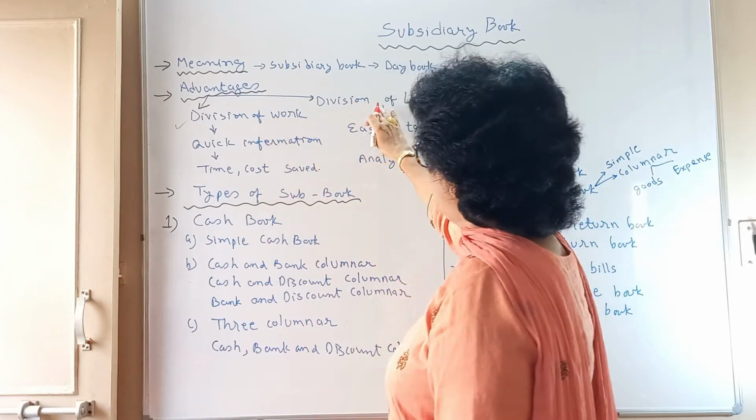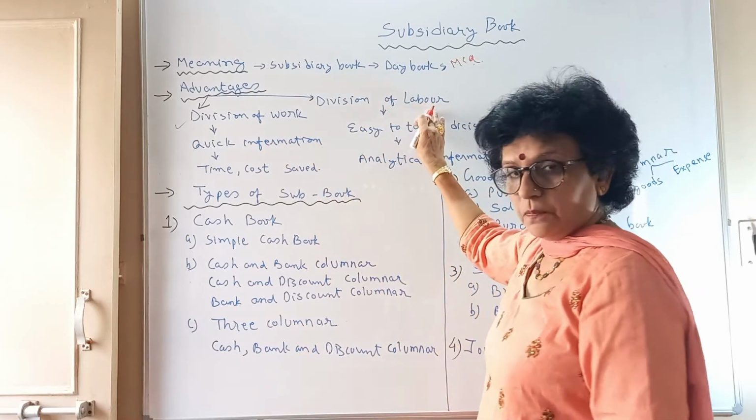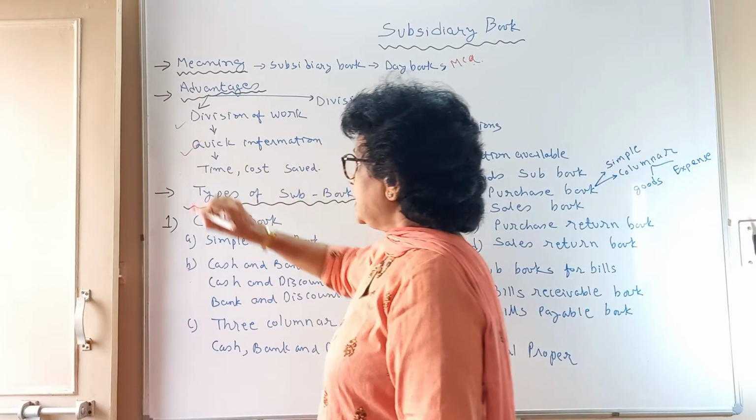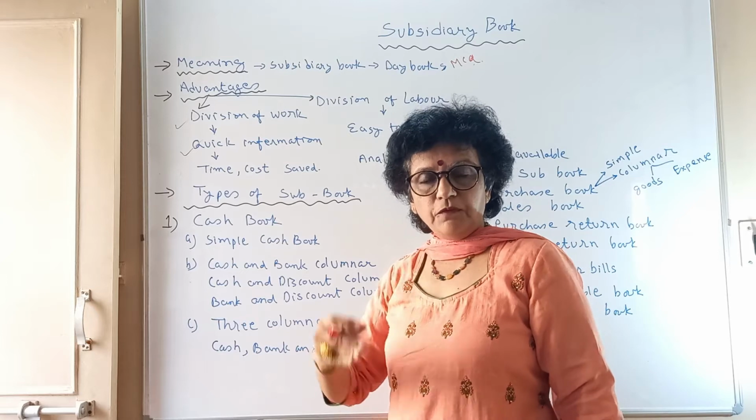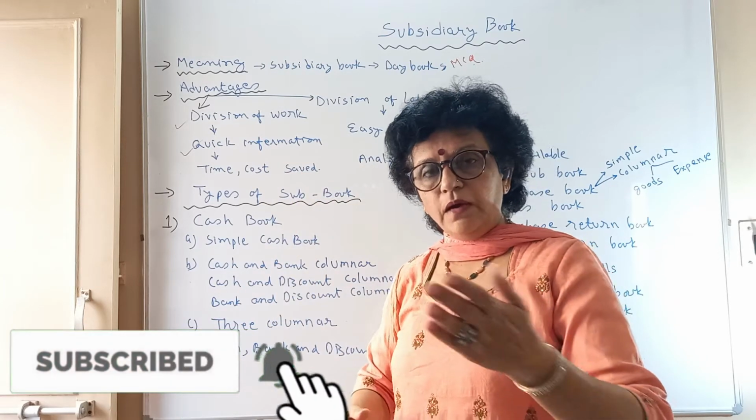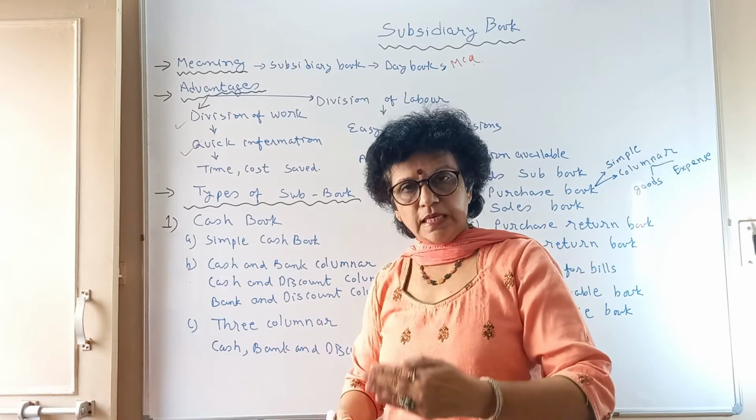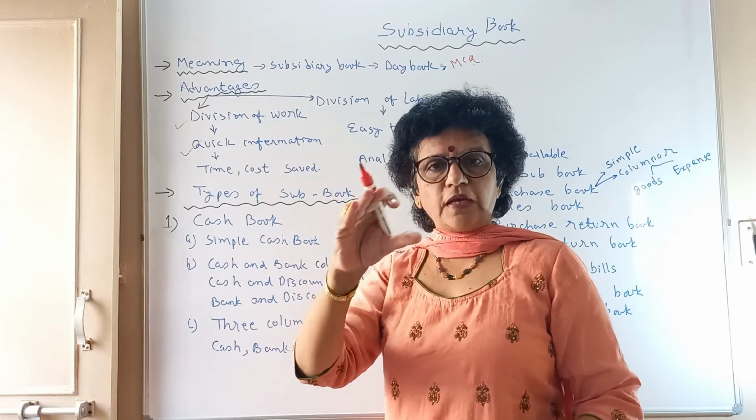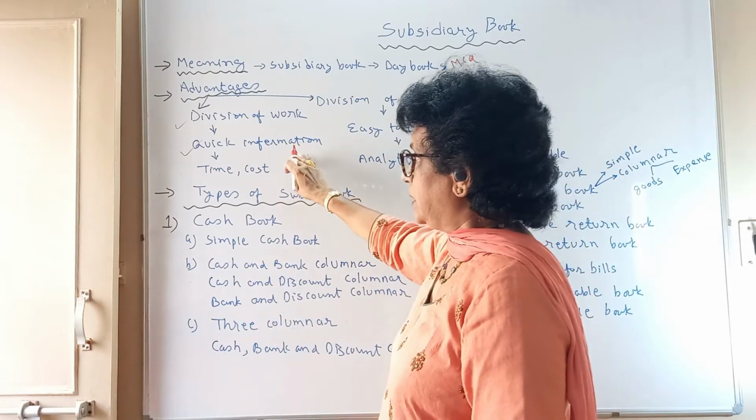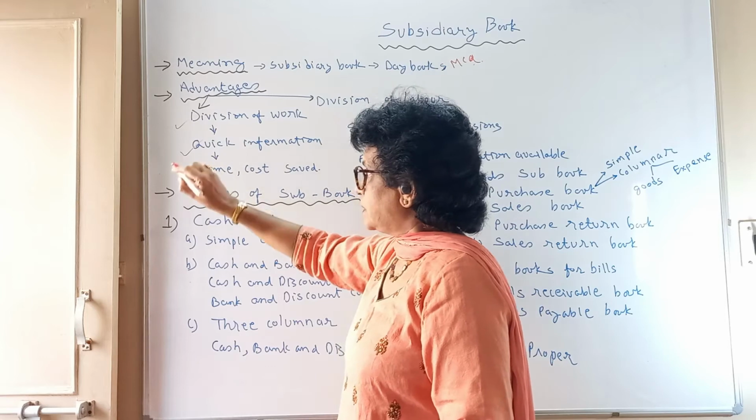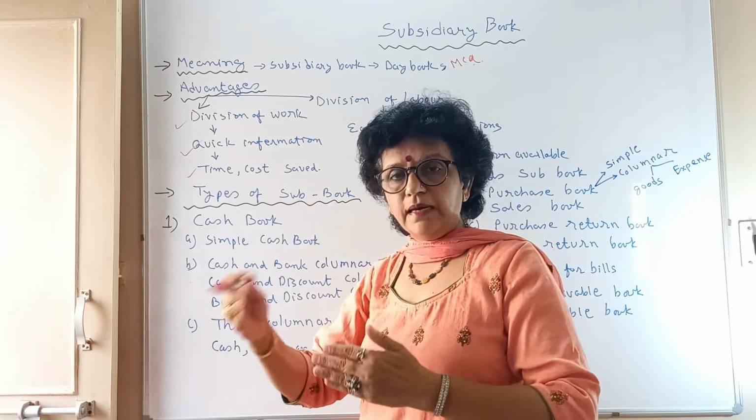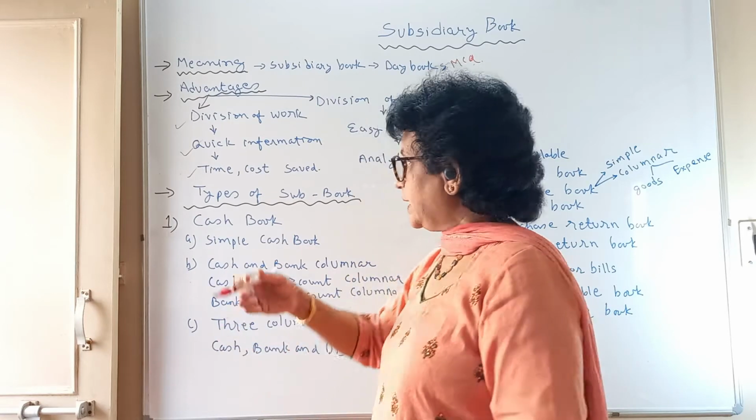With the division of work, the division of labor is also possible, and because of division of labor, you can get quick information. If the top management is asking what is the total sales, you have to get the amount of sales from the sales book as well as the portion of cash sales from the cash book. Immediately you can get the figure. Your time will be saved. Since all six persons are writing together, the work can be completed quickly.